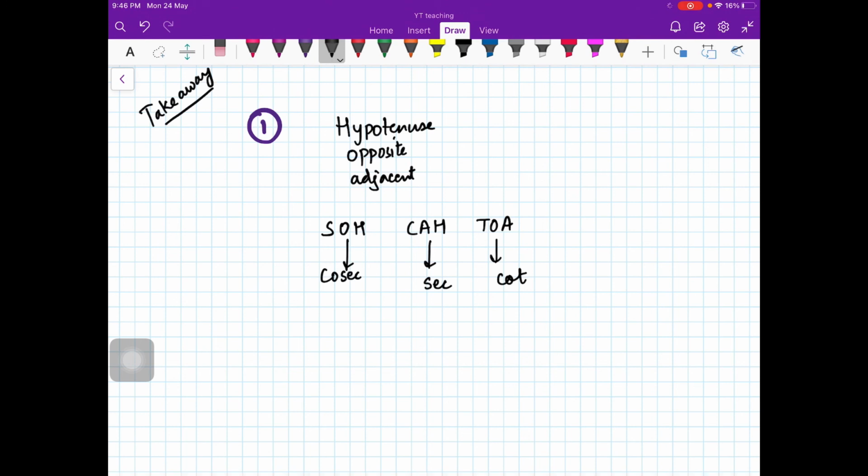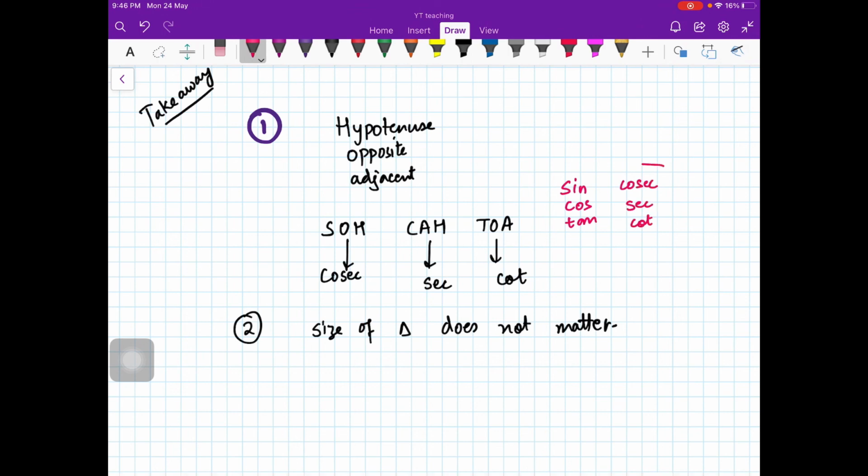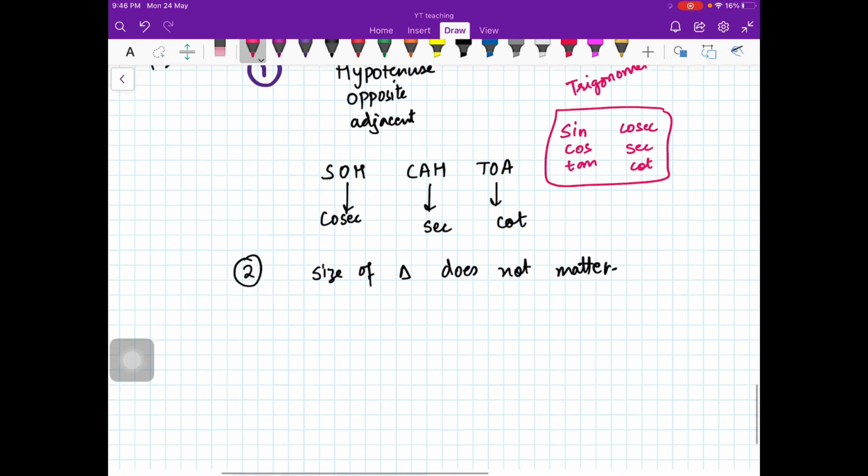Tan is called the tangent of the angle, and cot is the cotangent of the angle. Second, the size of the triangle does not change the value of the ratios. So we have sine, cos, tan, then cosecant, secant and cot. These are the 6 trigonometric ratios which we have with us. You should keep on practicing.